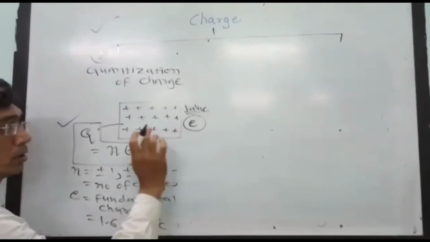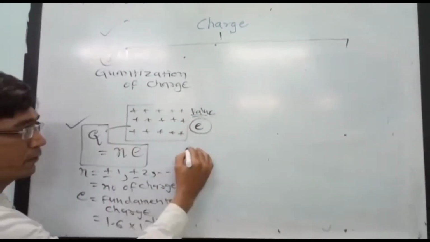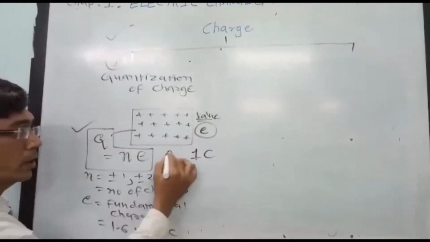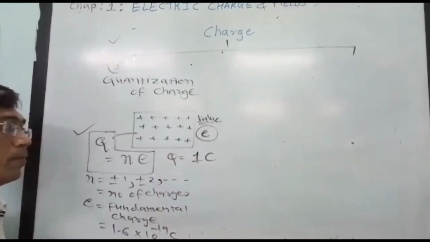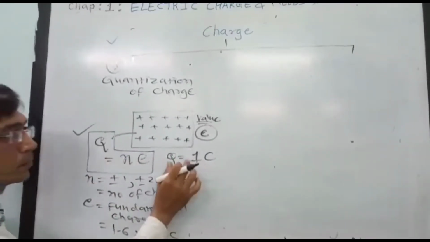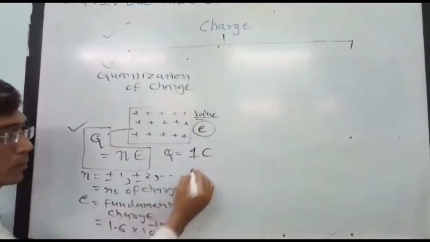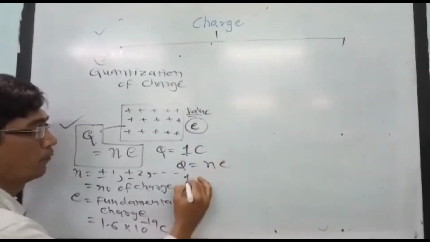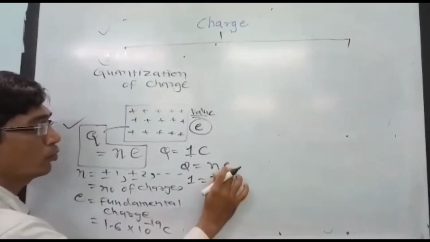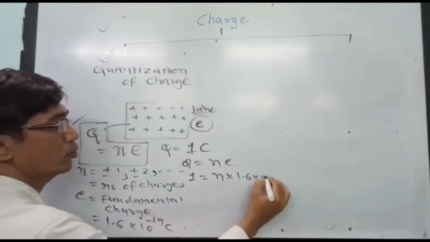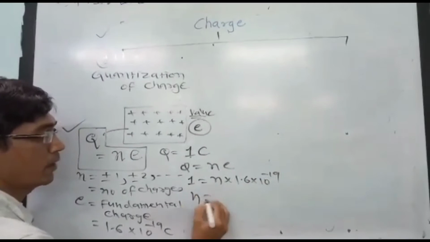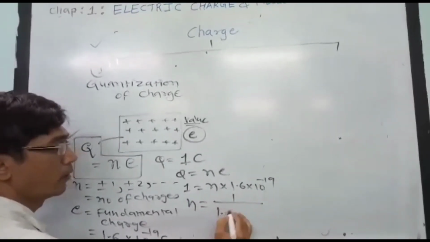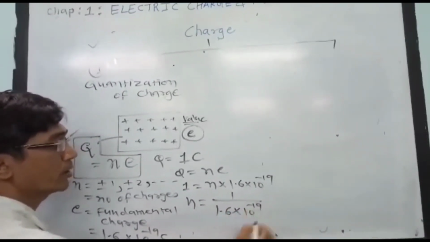Suppose the total charge on the object is 1 coulomb, so capital Q is 1 coulomb. Then what is the number of charges on the system? We can use the equation Q is equal to NE. 1 is equal to N into E, which is 1.6 × 10 raised to minus 19, and in this way N is equal to 1 by 1.6 × 10 raised to minus 19.